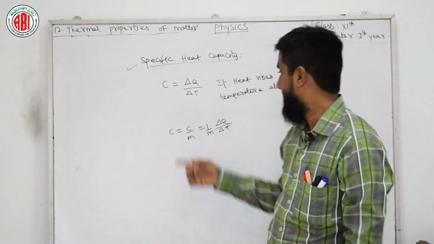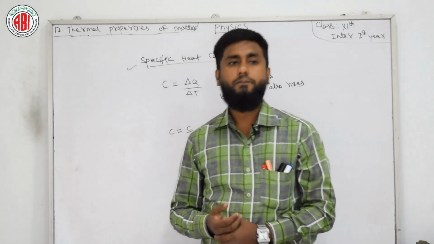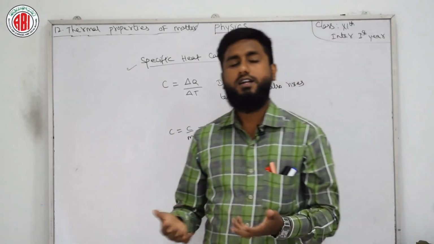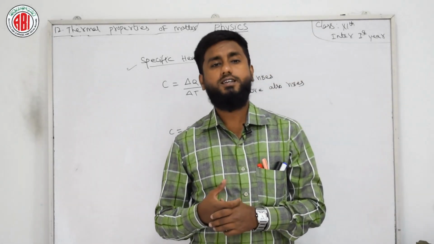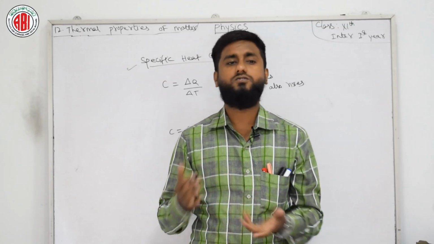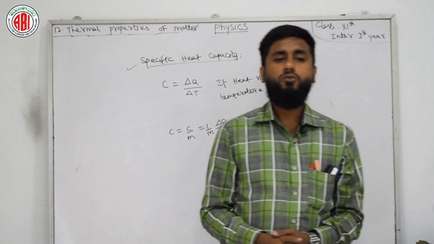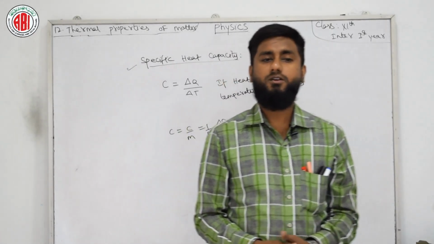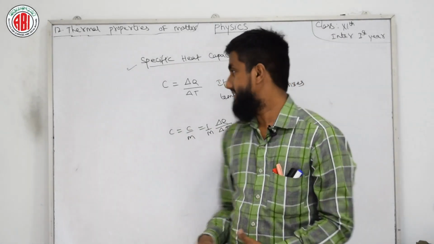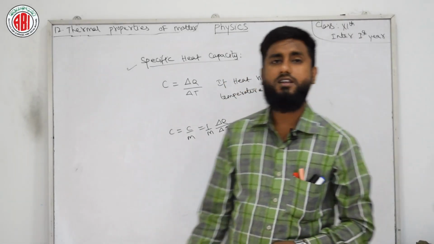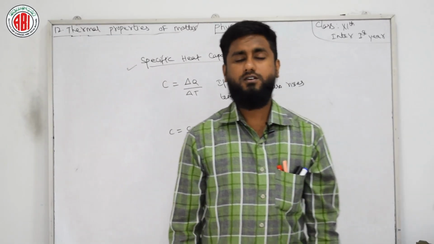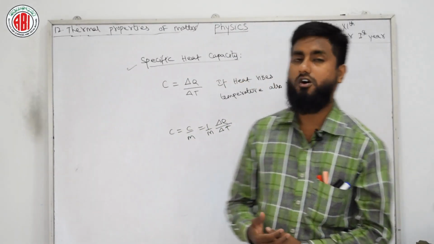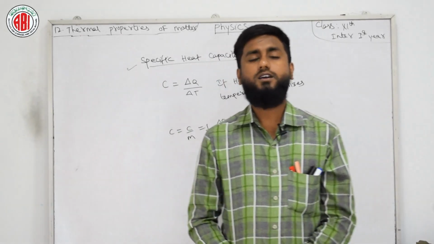Here you can see that C is the heat capacity of the material, M is the mass of the material, delta Q is the heat required, and delta T is the change in temperature. Therefore the molar specific heat capacity is usually given by C is equal to 1 by mu delta Q by delta T, where mu is the number of moles in the substance. So this is a small and beautiful topic related to specific heat. I am putting it on your screen, you can go through it. Hope you have seen the material related to specific heat. You need to copy down that matter, that is the complete theory part, and you need to remember it also.